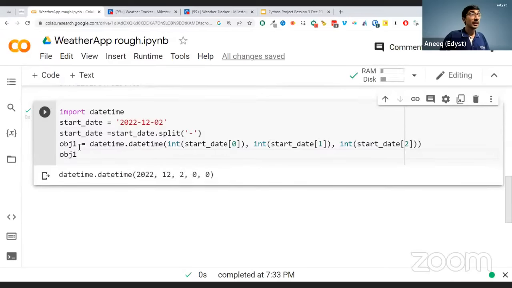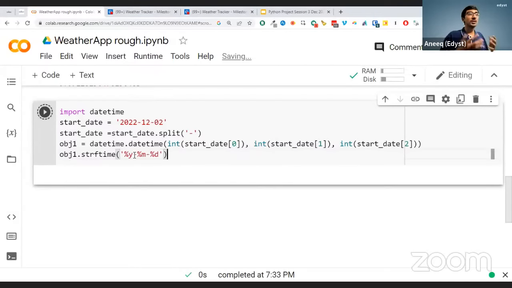There's no problem there. Now, if I look at obj1, it's saying that it's a datetime of this form. Now, how do I print this? If I had to print it, how do I print it? So just to show you all how to print it, if I wanted to print this date, I would use strftime, right? So it's like saying string from time. Okay, string from time. And I'll print first.